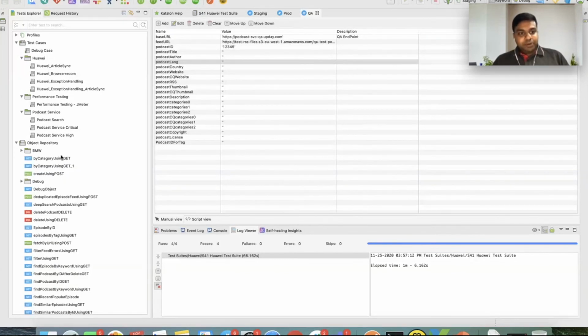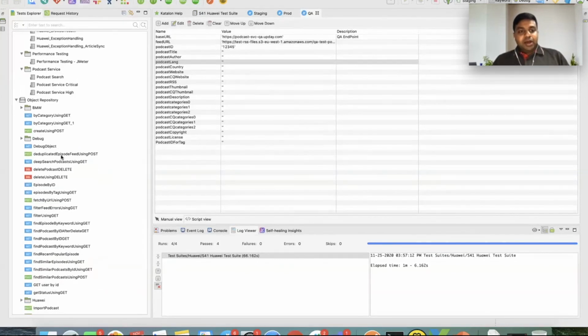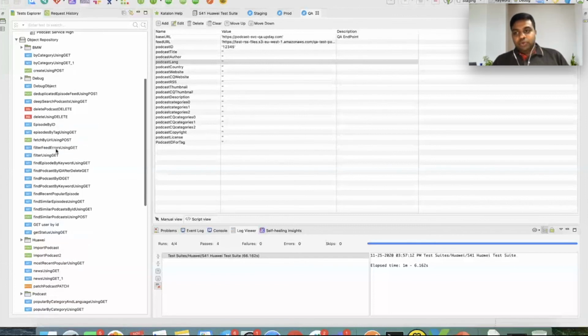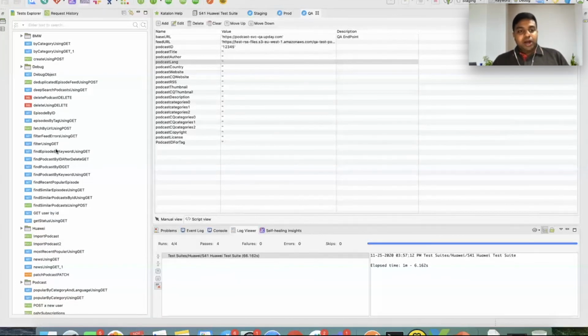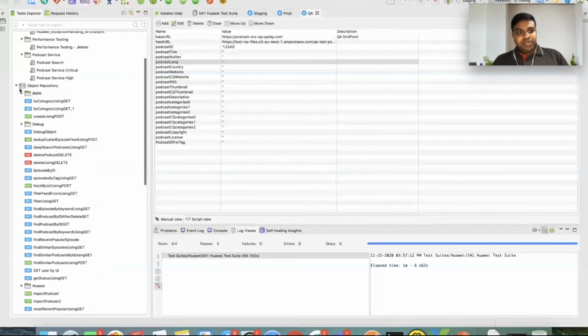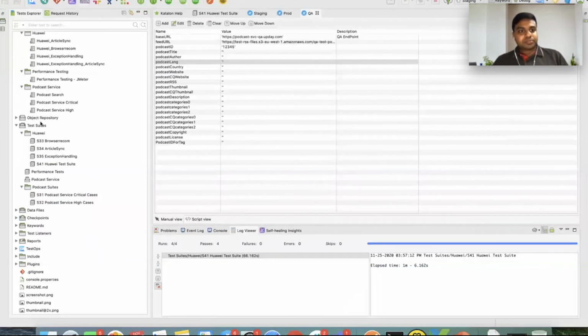And we have an object repository file wherein we will store all the backend and front-end objects, which will be called at the time of test execution. So all the backend objects like the APIs and the request body, etc. And in case of UI or the mobile app, all the web objects are stored in this object repository. During the test execution, they will call these objects and it will perform the test.